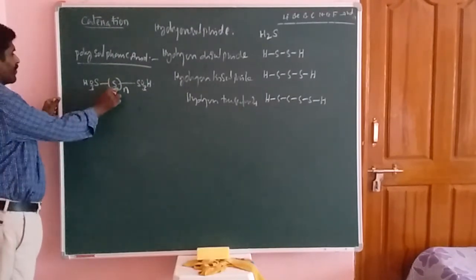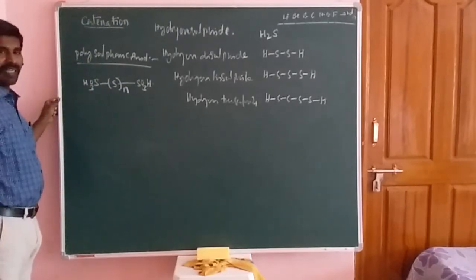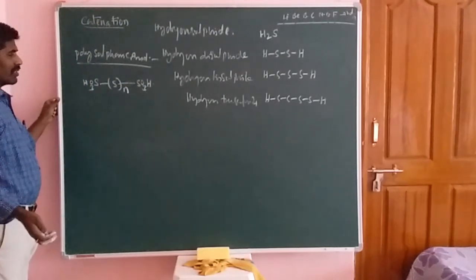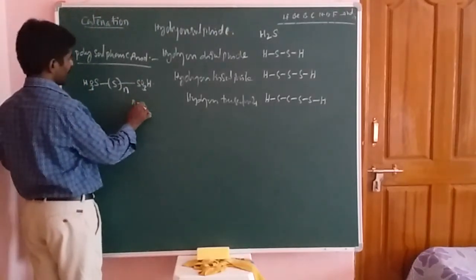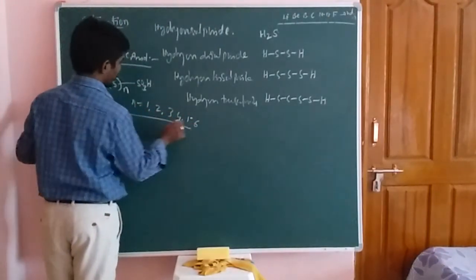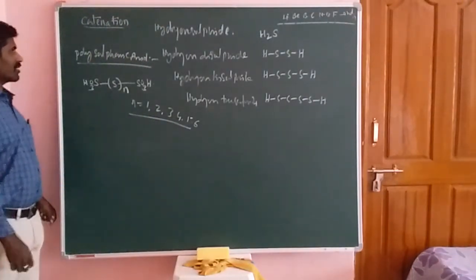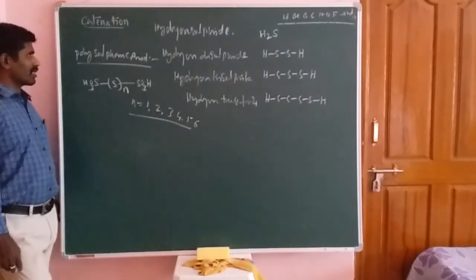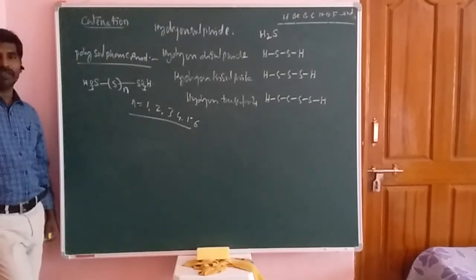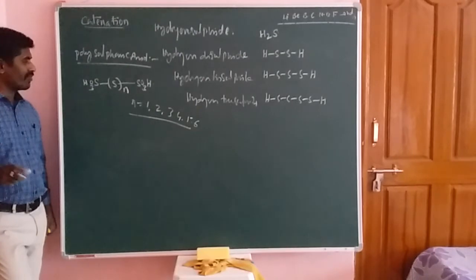Sulfur is present in between the sulfonic acid groups a number of times, where n is equal to 1, 2, 3, 4, 5, up to 6 atoms. So 6 sulfur atoms may be present. That's why these types of compounds are called polysulfonic acids.